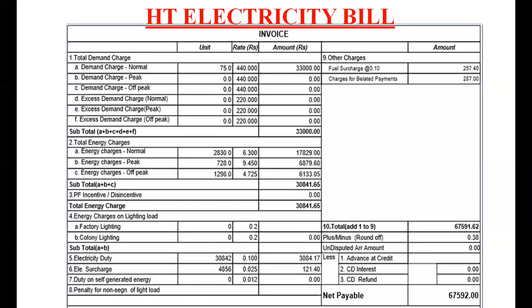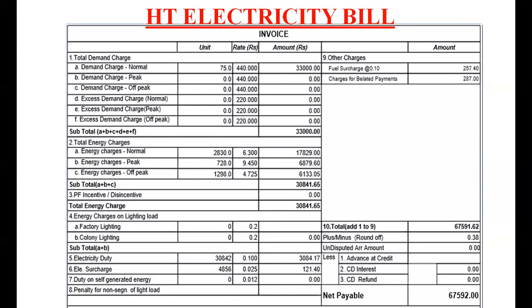Similarly, the energy charges are the normal energy charge, peak energy charge, and off-peak energy charge. There are also some other charges: the power factor incentive, energy charges on lighting load, the electricity duty, the electricity surcharge, and duty on self-generated energy.